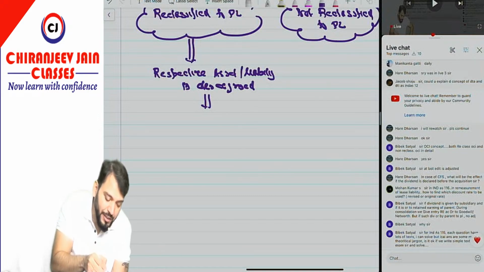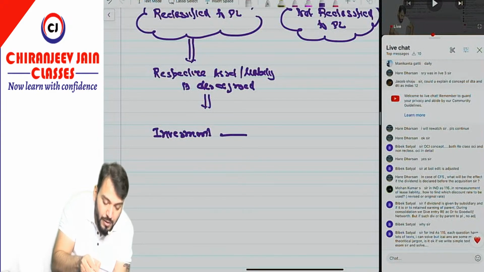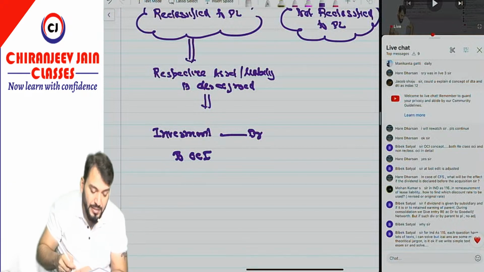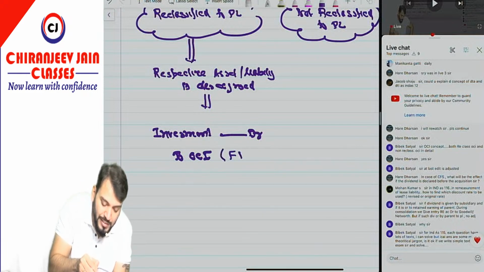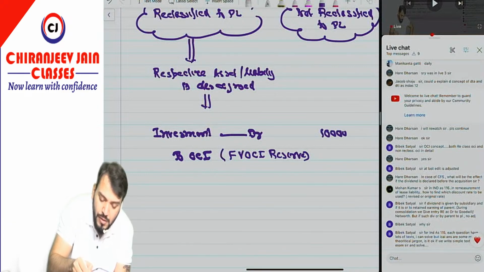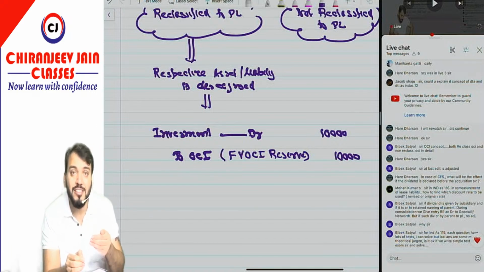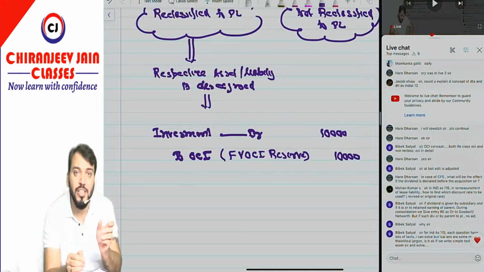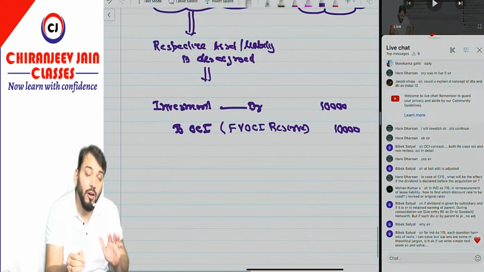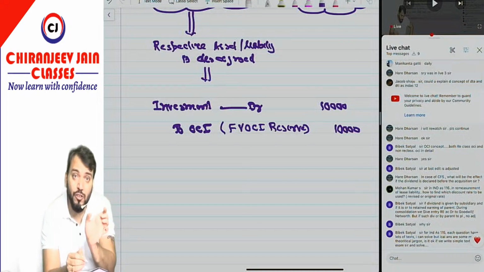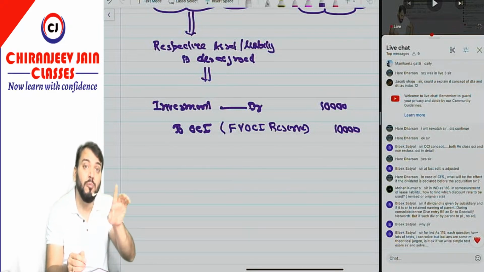When there was gain, what journal entry you have done? You have done one journal entry, investment account debit to OCI, and this will be accumulated to a separate reserve. We can call it FVOCI reserve. Suppose 10,000. So every year, you will do measurement. So there can be gain or loss. This gain or loss will be accumulated through OCI in FVOCI reserve. Now if you have sold the investment, this accumulated gain or loss will be reclassified from OCI to PL.